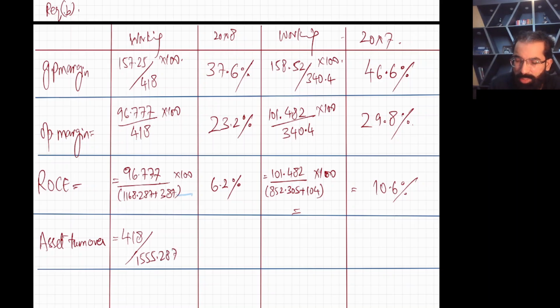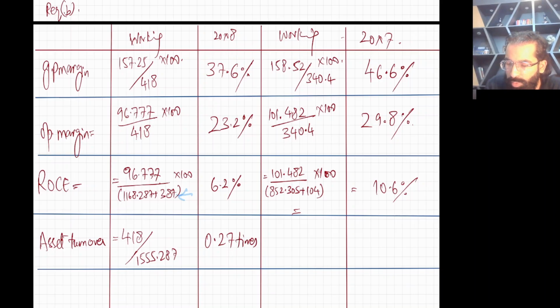I have calculated it here, so I'm directly using it. So it's going to be 0.27 times. Asset turnover always comes in times.